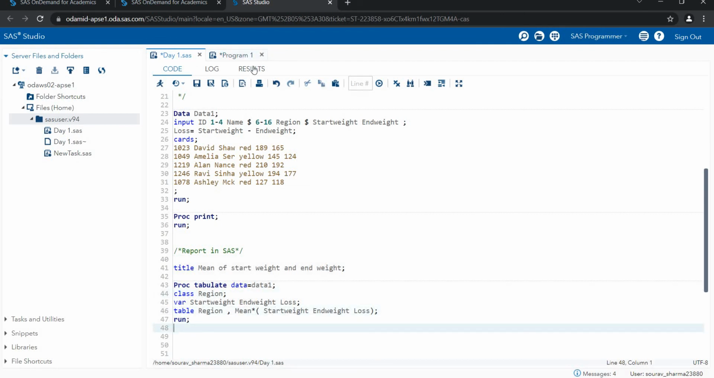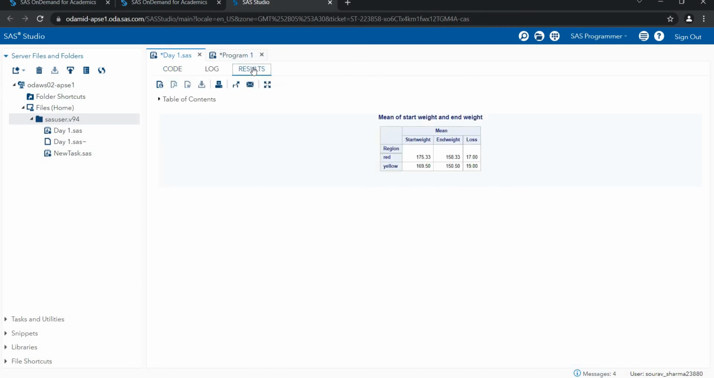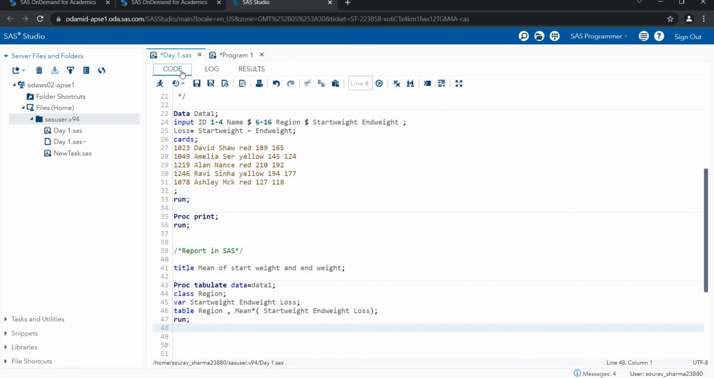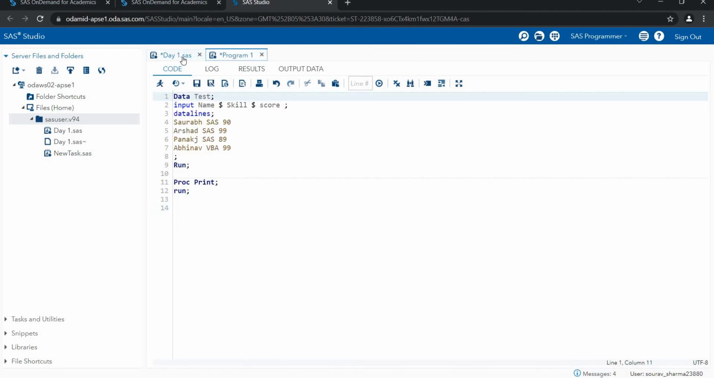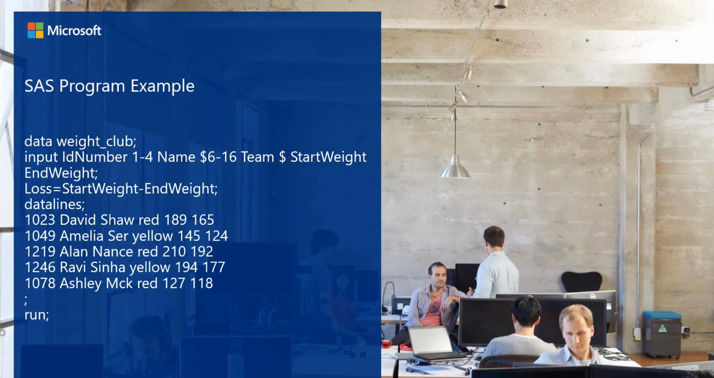Because the yellow team persons are doing well, but the red is lower than the yellow. So this is how we are creating the report, how we are creating the data step, how we are creating the proc step in SAS. Thank you so much guys for today's session.